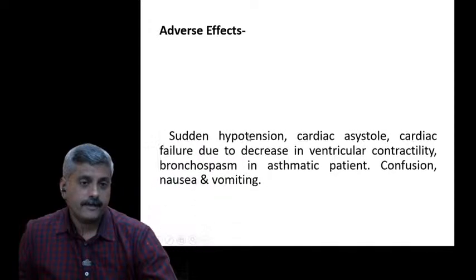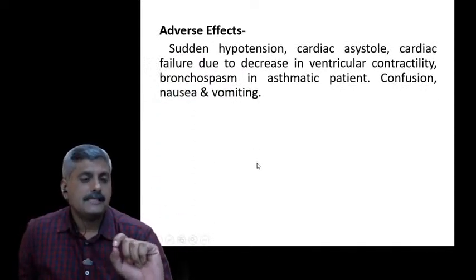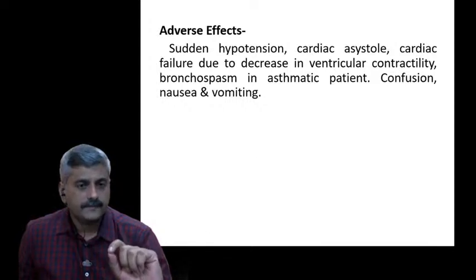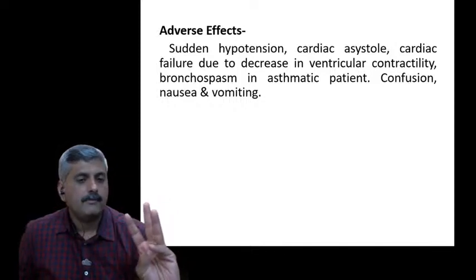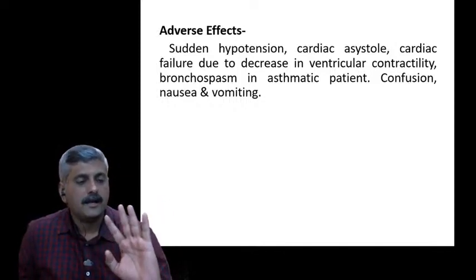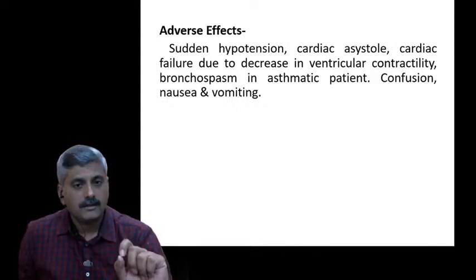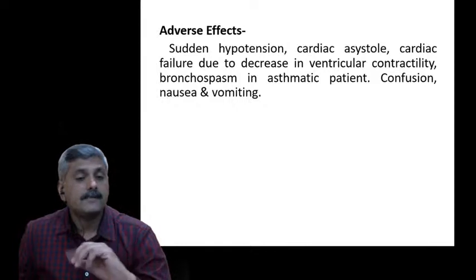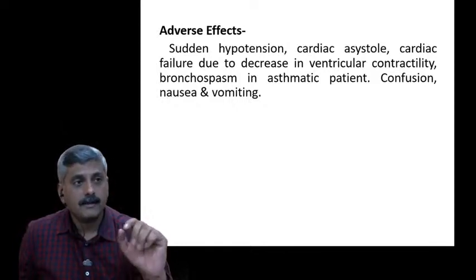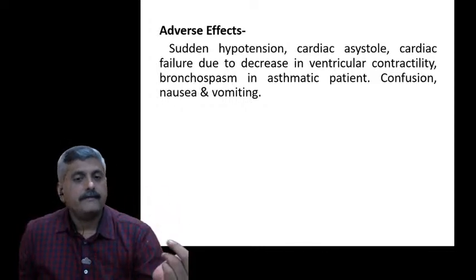What are its adverse effects? By looking at all these things, what can we say? If we use these alpha or beta blockers, anti-adrenergic drugs, there might be a possibility that the patient suddenly has hypotension. There might be cardiac asystole, cardiac failure due to a decrease in ventricular contractility. There is a possibility of bronchospasm, and as there is an asthmatic condition, a possibility of confusion.